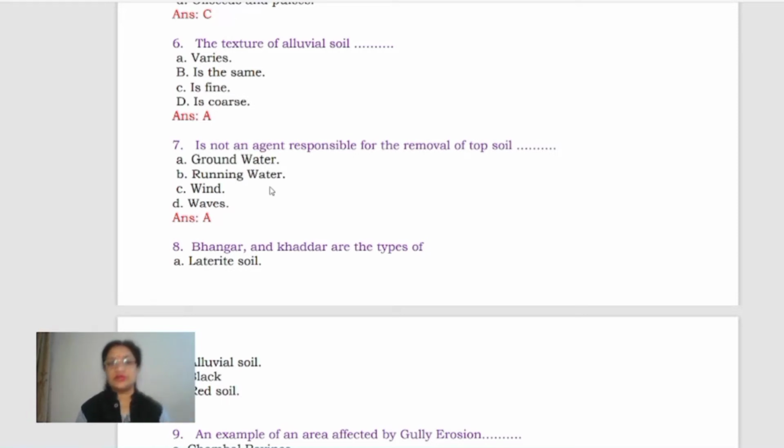Groundwater is always found underground, right? And so groundwater is not responsible for the removal of topsoil. Clear? Now come to next. Bhangar and Khadar are the types of alluvial soil, not laterite soil, black soil, or red soil. This you all know. Alluvial soil is the correct answer.